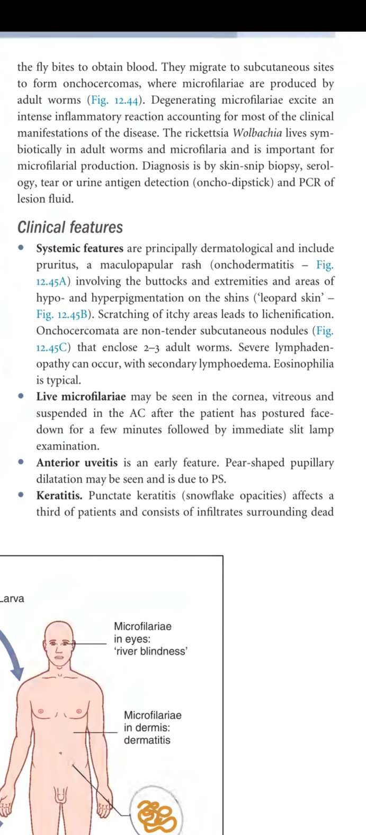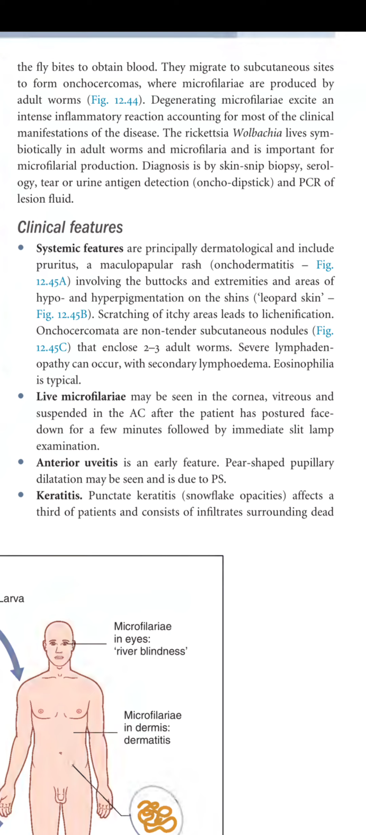Live microfilariae may be seen in the cornea, vitreous, and suspended in the AC after the patient has postured face down for a few minutes, followed by immediate slit lamp examination. So you ask the patient to keep the face down for a few minutes, and after that, when you look with the slit lamp, you can see the live microfilariae in the anterior chamber. Anterior uveitis is an early feature. Pear-shaped pupillary dilatation may be seen and is due to posterior synechiae.